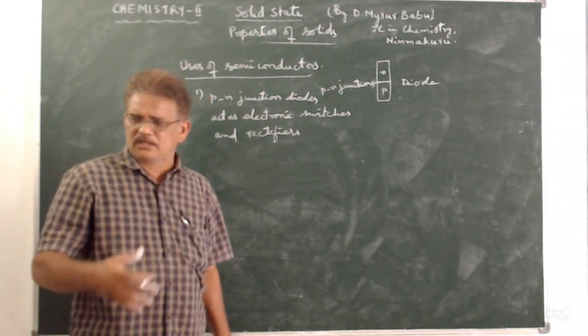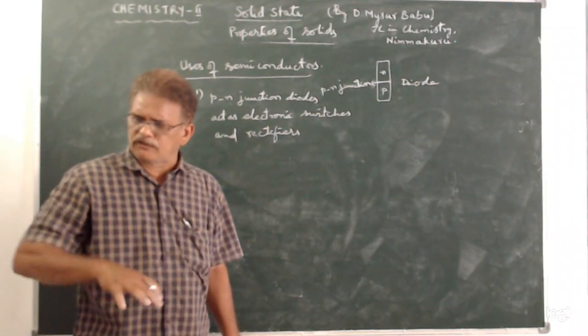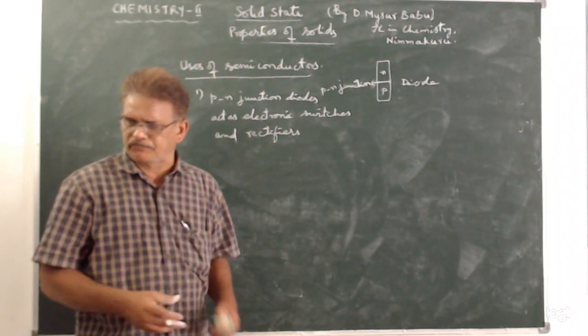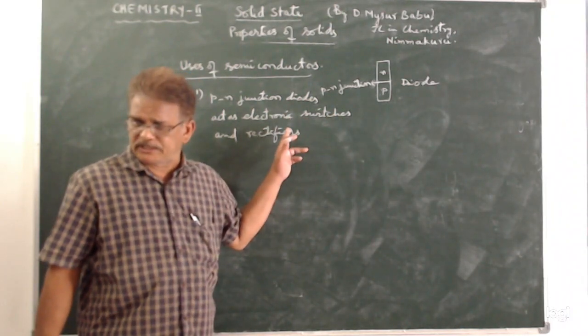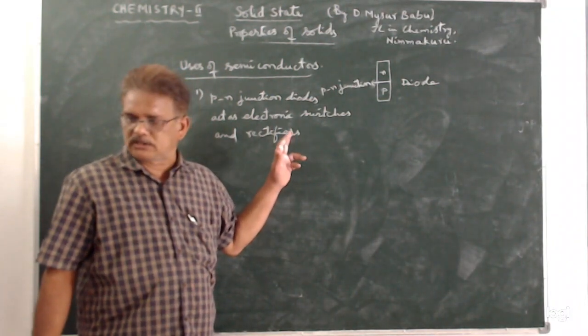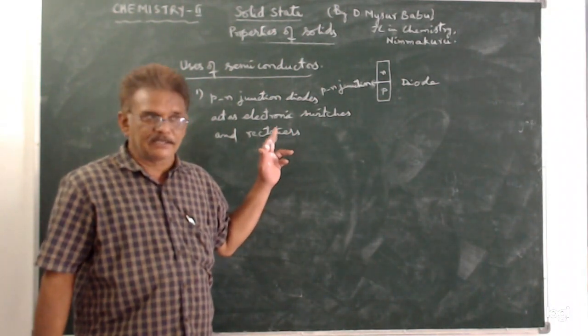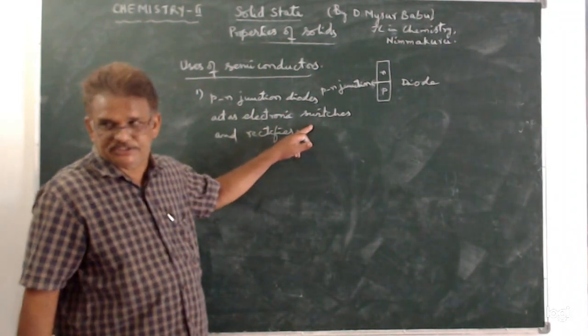Of course, there will be two types of rectification: half wave rectification and full wave rectification. In half wave rectification, only one junction diode is sufficient. For full wave rectification, two junction diodes are necessary, which are connected in opposite directions. How does it act as an electronic switch?